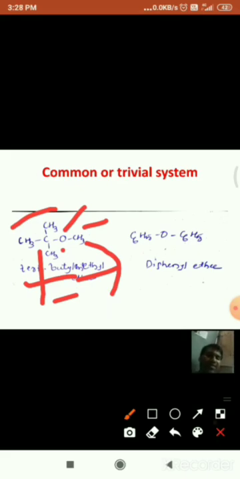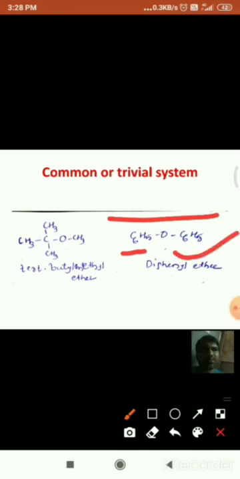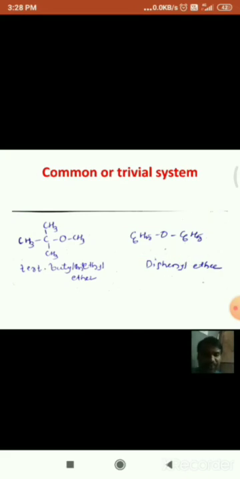And next, if you see this second molecule, to the oxygen similar groups are attached. Here this is a phenyl group, and this is another phenyl group; these are aryl ethers. See here, two phenyl groups, hence diphenyl ether.